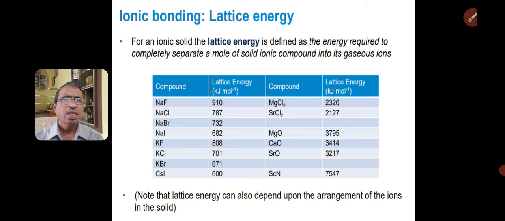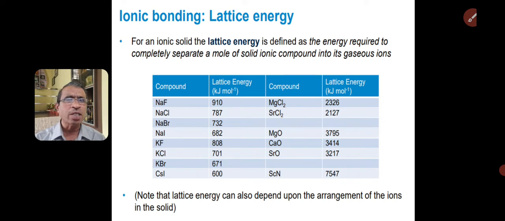If you consider their stabilities, sodium chloride is more stable because more energy is given out. Similarly, among sodium fluoride, sodium bromide and sodium iodide, sodium fluoride is more stable because more energy is given out during the process. If I take sodium chloride and magnesium oxide, sodium chloride lattice energy is 787 kilojoules per mole.